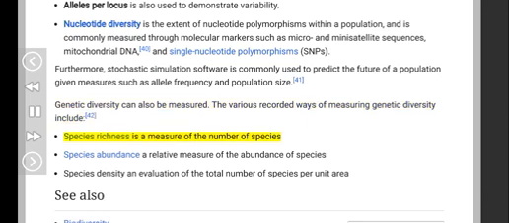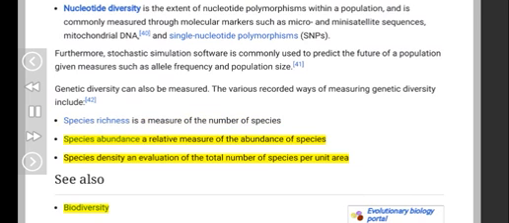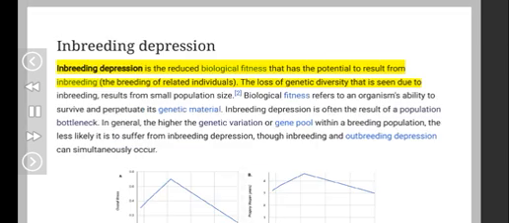Species richness is a measure of the number of species. Species abundance, a relative measure of the abundance of species. Species density, an evaluation of the total number of species per unit area. Biodiversity. Inbreeding depression. Inbreeding depression is the reduced biological fitness that has the potential to result from inbreeding, the breeding